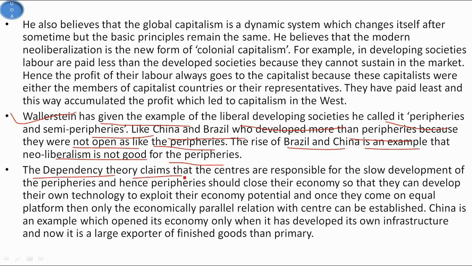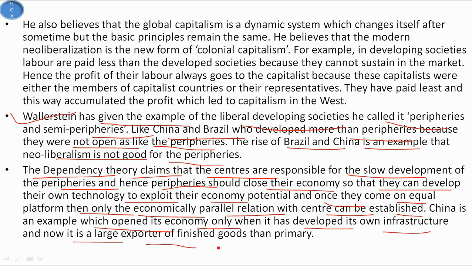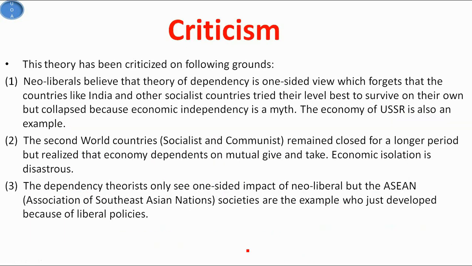So the dependency theory claims that the centers are responsible for the slow development of the peripheries, and hence peripheries should close their economy so that they can develop their own technology to exploit their economic potential, and once they come on an equal platform, then only an economically parallel relation with the center can be established. And China is a good example of this, which opened its economy only when it had developed its own infrastructure, and now it is a larger exporter of finished goods than primary ones.